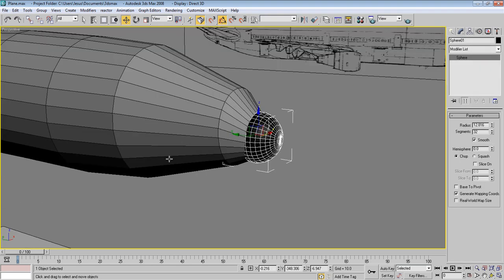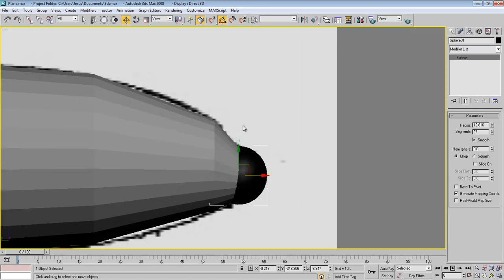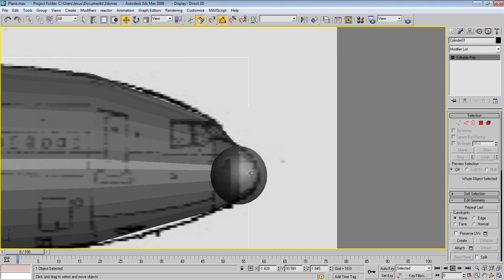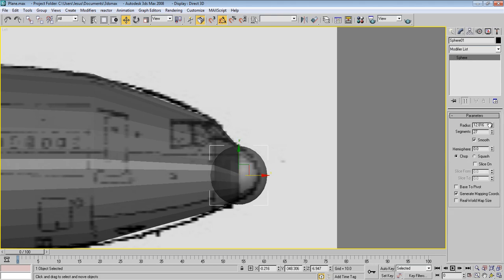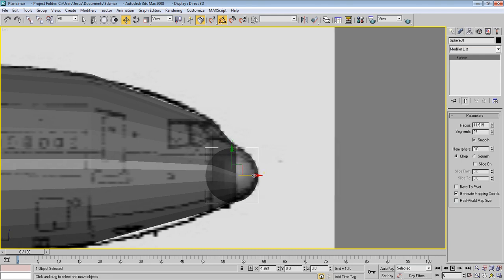Now if you remember, this cylinder had 27 segments, so I'll need to make this sphere the same segments as this one, and let's go here, Alt X again, and let's decrease the radius of this one and put it on position, and need to just raise it a little bit like so.